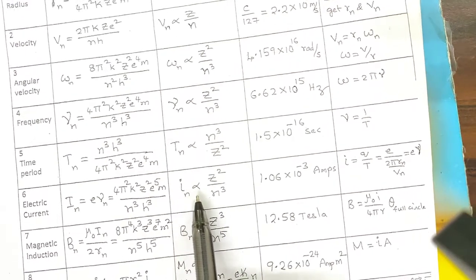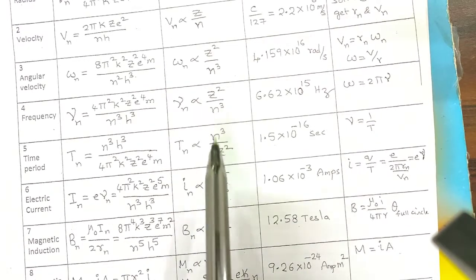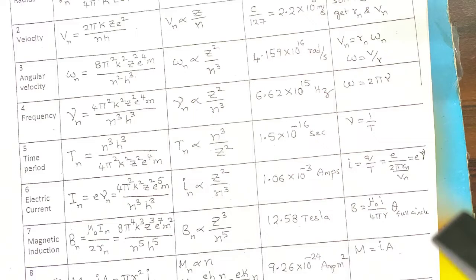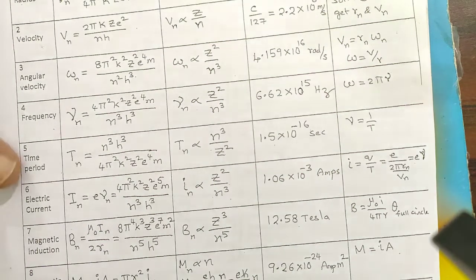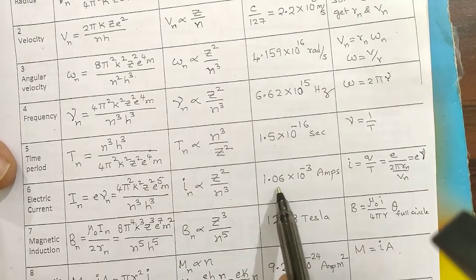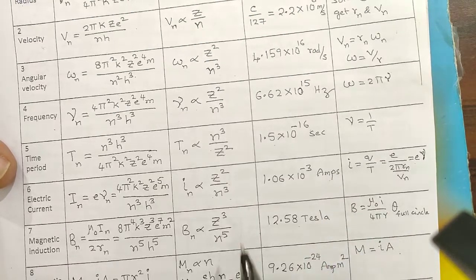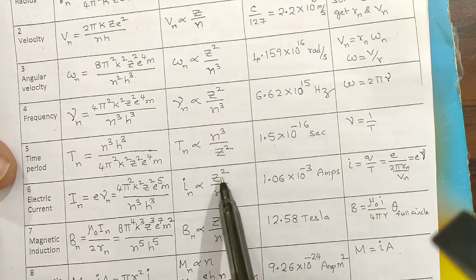Then you will understand that the current associated with the encircling charge, that is the electron, is proportional to z square by n cube, same as frequency, because the only extra constant we have multiplied is the charge of the electron. So the current associated with that is 1.06 into 10 to the power of minus 3 amperes in the first orbit of hydrogen atom.